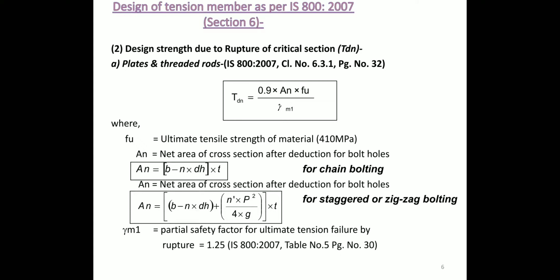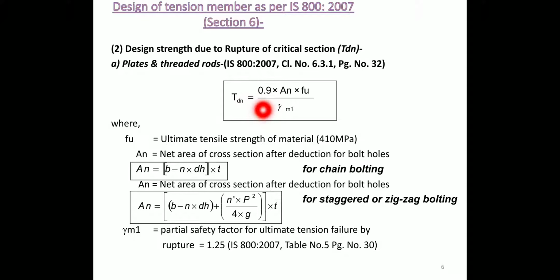Then the second criterion we are going to check is design strength due to rupture of critical section, that is Tdn. Under this section, first, (a) is dealing with plates and we can consider threaded rods. As per IS 800:2007 clause number 6.3.1, page number 32, Tdn value we are going to check for plates and threaded rods.